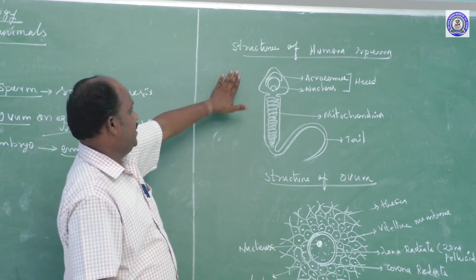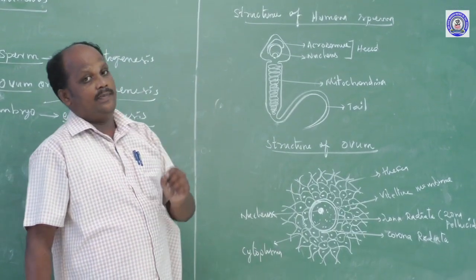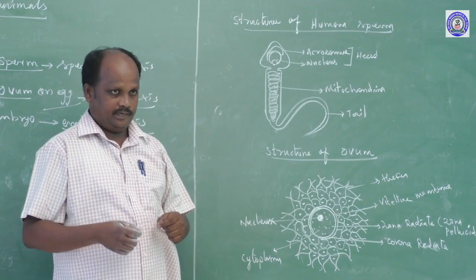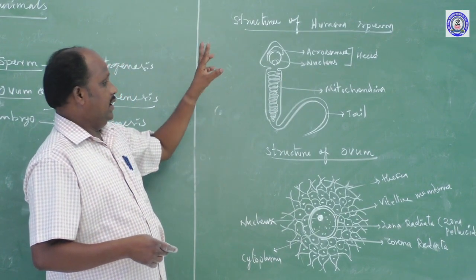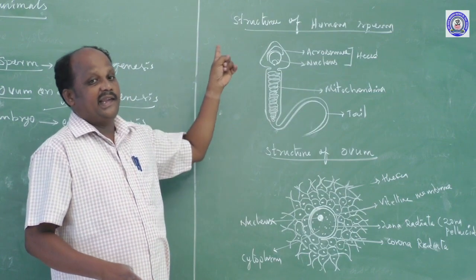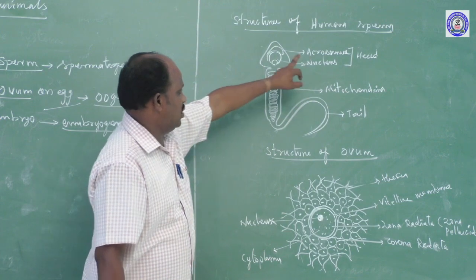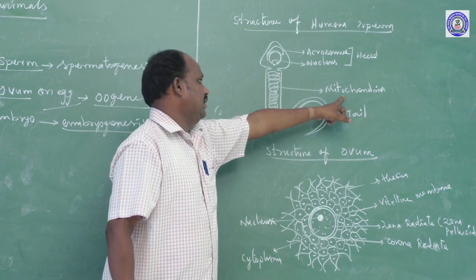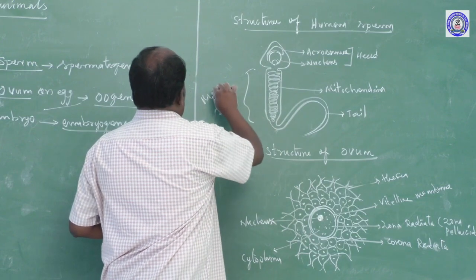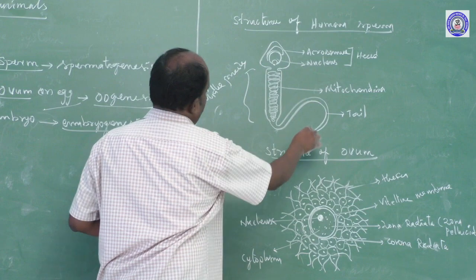First we are taking the structure of the human sperm. The human sperm is the smallest cell in our bodies. It comes from the embryo, so it is called a gamete. The cell structure has three parts: one is the head, second is the middle piece of the body, and last is the tail.